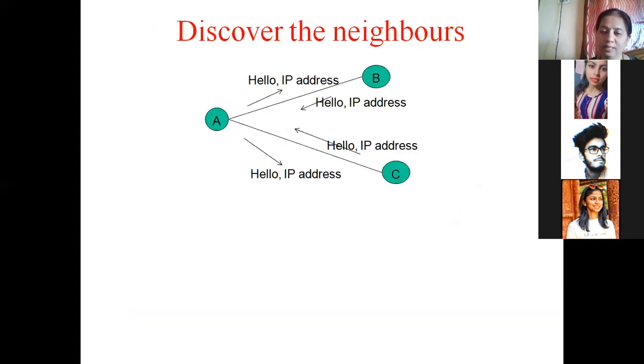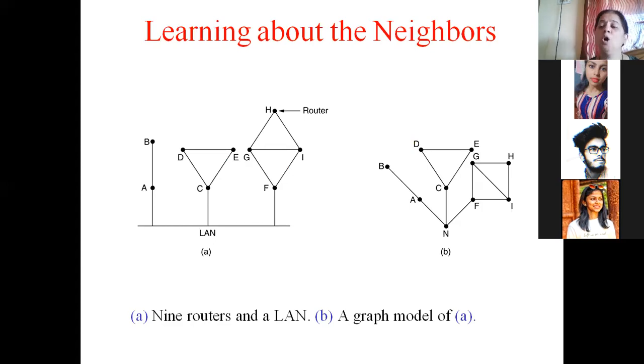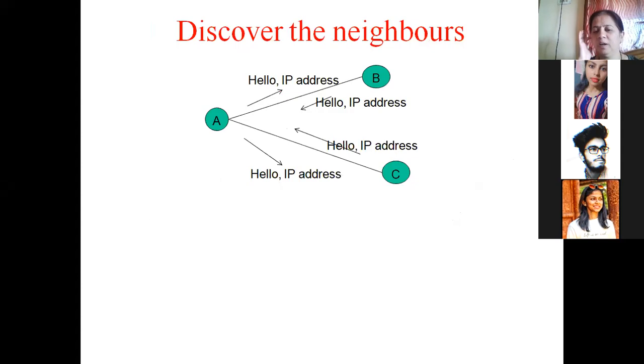Now, for discovering the neighbors, that is to learn about the neighbors or to find out who the neighbors of a particular node are, let us imagine, looking at this figure, that there's a subnet and there are many routers. Here I have shown only 3 routers. Imagine a new router called A just joined the subnet. Just joined means it is newly booted, newly started. It doesn't know who its neighbors are. Maybe there's a transmission line that connects A to B and also A to C. A, B, and C are all routers, and there are transmission lines.